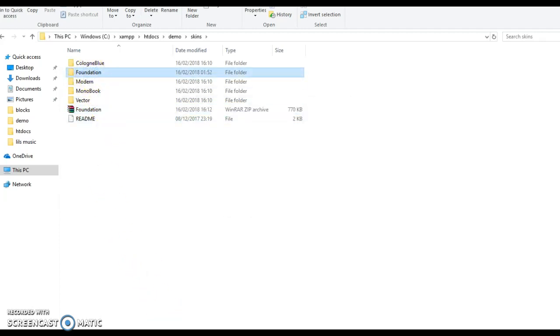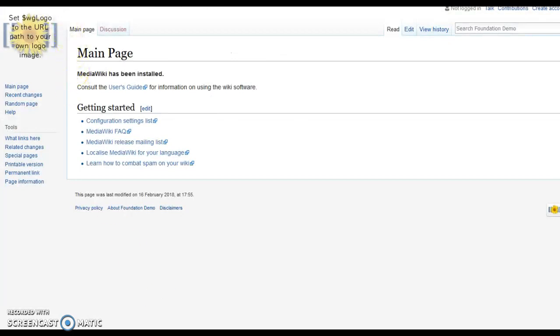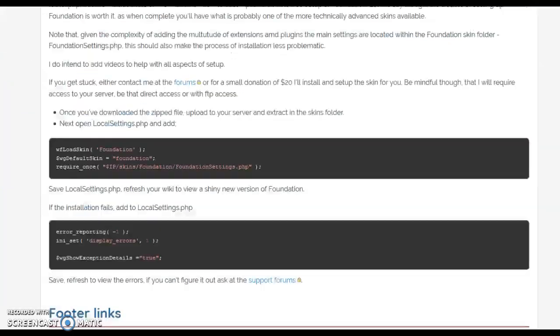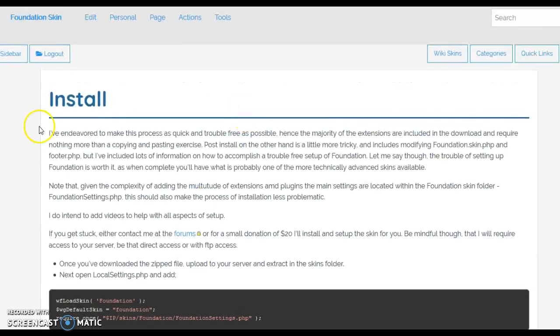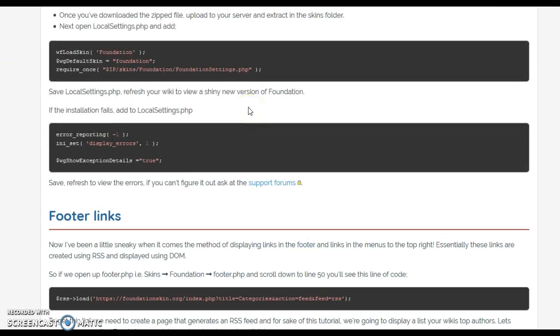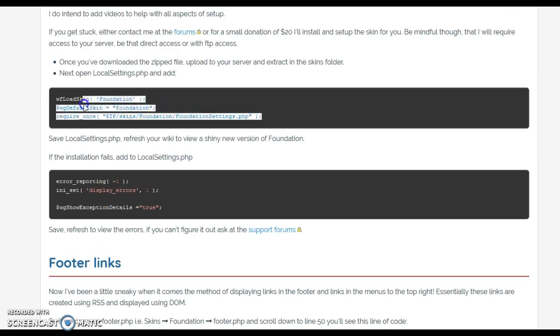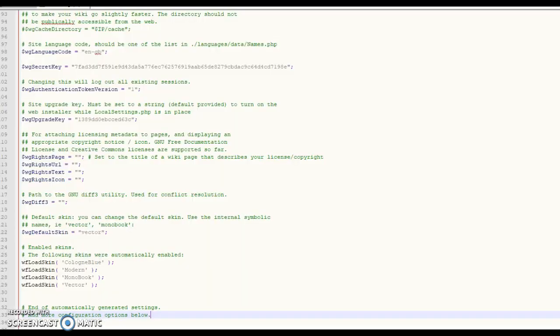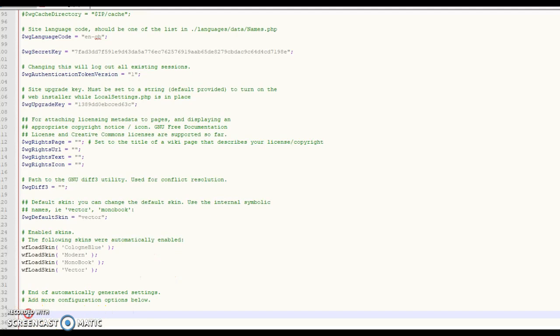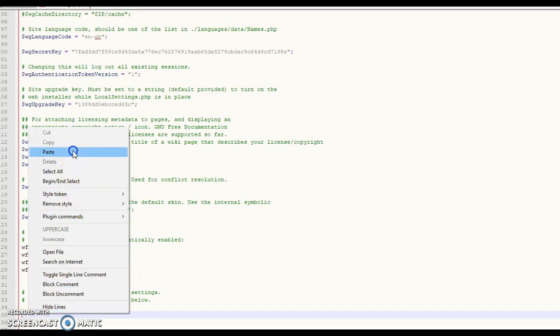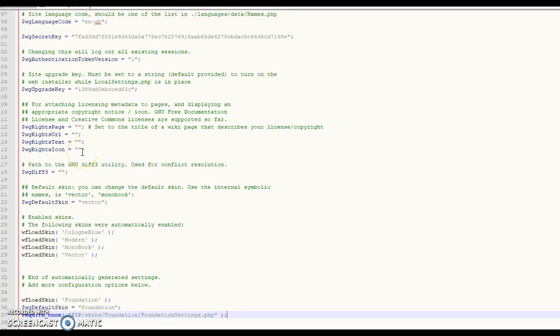You go to the Foundation demo and the page install, and we just want to copy these 3 lines here, and we want to place them at the bottom of local settings. And save.